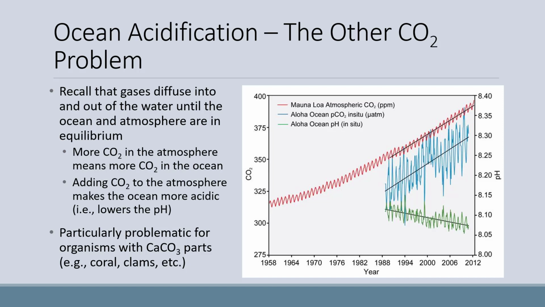That means adding CO2 to the atmosphere makes the ocean more acidic. That is, it lowers the pH. The graph on the right is showing atmospheric carbon dioxide in red, carbon dioxide concentration in the ocean in blue, and then pH in the ocean in green. This is particularly problematic for organisms with calcium carbonate parts like coral, clams, and so on.